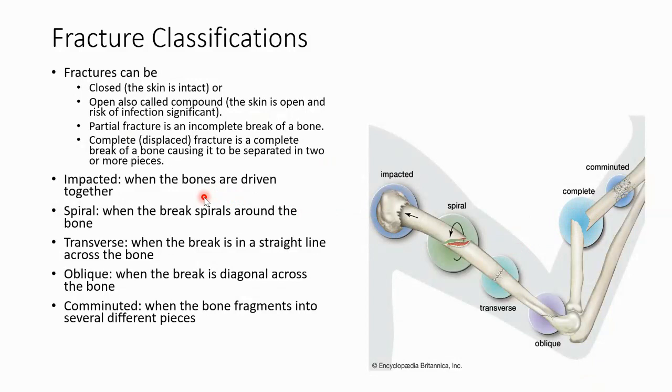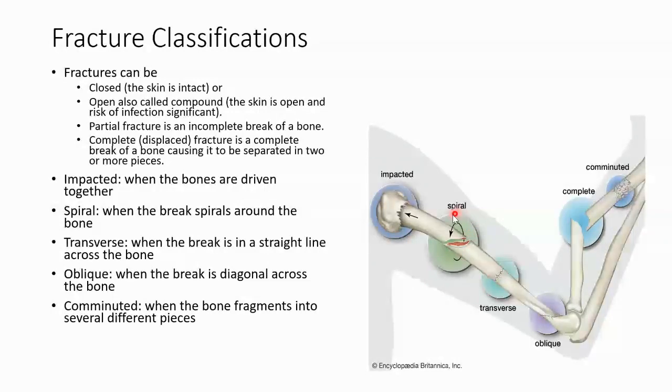There's impacted, right here, an impacted fracture when the bones are driven together. They get pushed together, slammed together. There are spiral fractures when a break spirals around the bone.